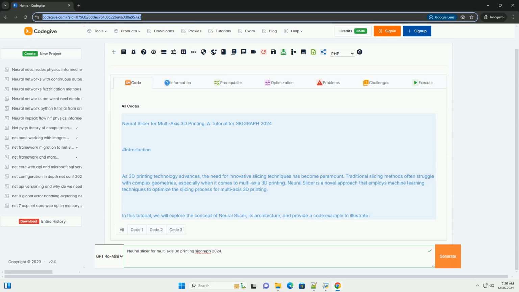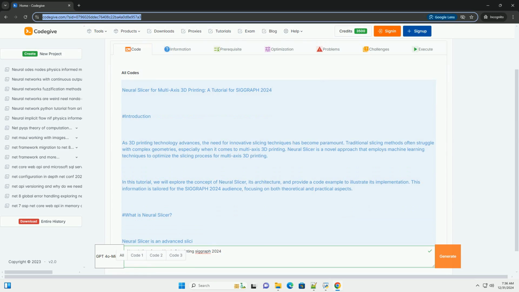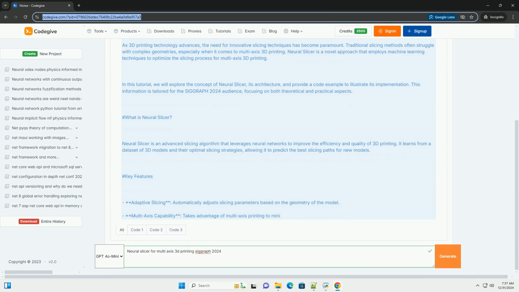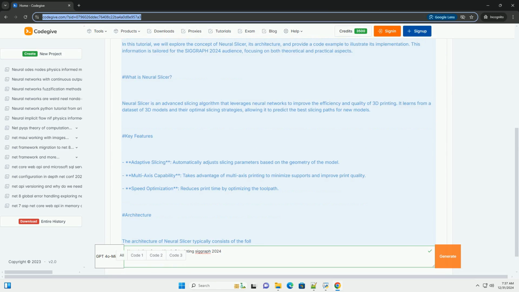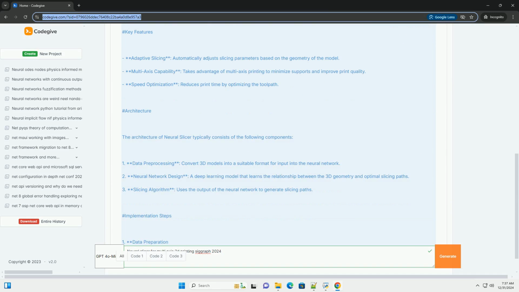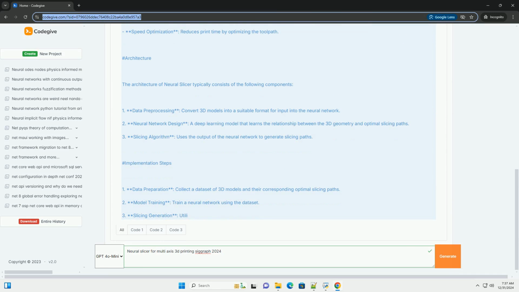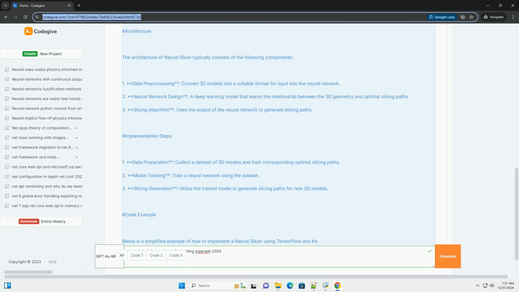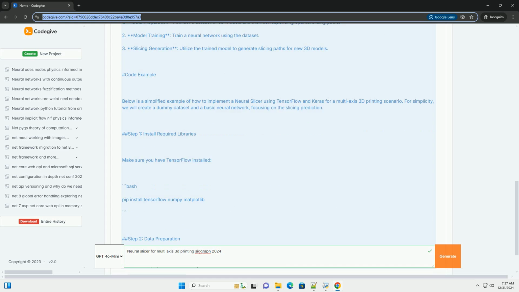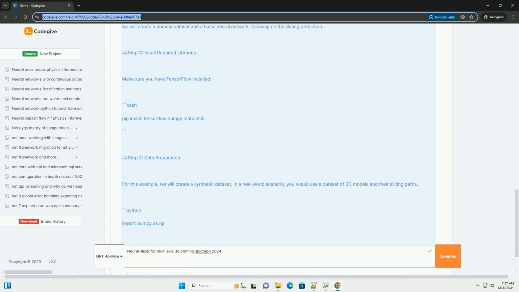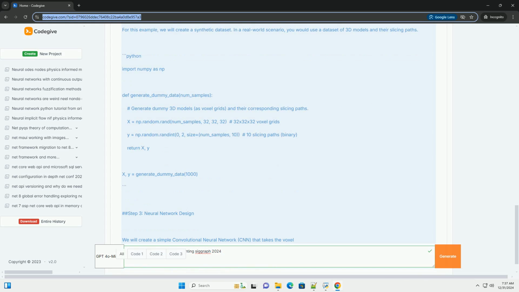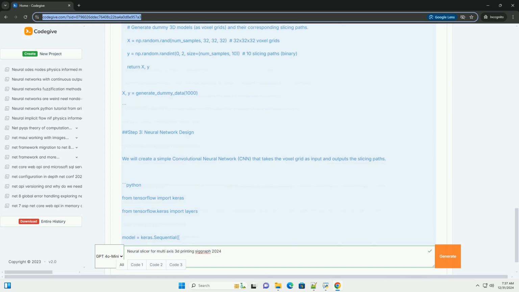Neural Slicer for Multi-Axis 3D Printing, a tutorial for SIGGRAPH 2024. Introduction. As 3D printing technology advances, the need for innovative slicing techniques has become paramount. Traditional slicing methods often struggle with complex geometries, especially when it comes to multi-axis 3D printing. Neural Slicer is a novel approach that employs machine learning techniques to optimize the slicing process for multi-axis 3D printing.